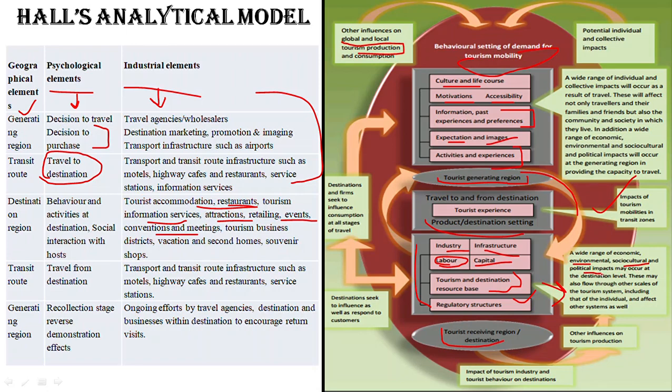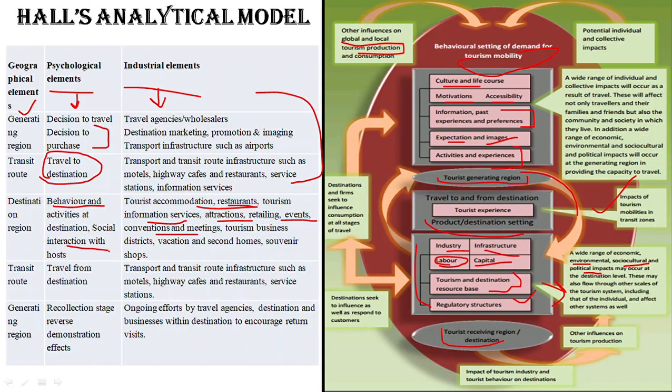As you can see here in the psychological element we have behavioral activities. There will be interaction between guest and host, so there can always be some impact, like the host copying the lifestyle of the tourist. That is the demonstration effect.